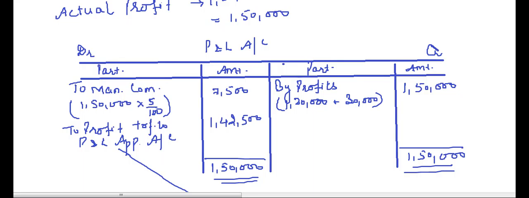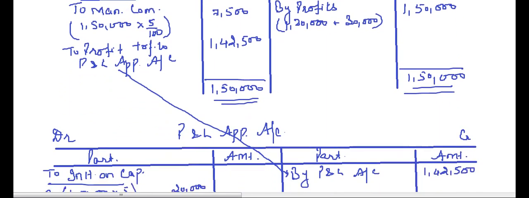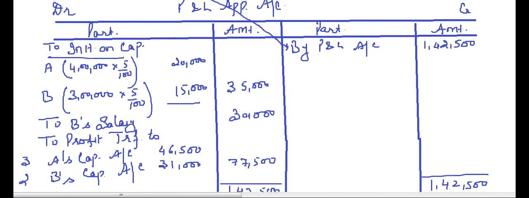So first we will calculate what are the actual profits earned by the firm, that is 1,50,000, and on that 5% is the manager's commission. It is a charge against profit, therefore we will charge it in profit and loss account and not profit and loss appropriation account. Then whatever profits we are left with will be transferred to profit and loss appropriation account. Okay, so we have by P&L account 1,42,500.